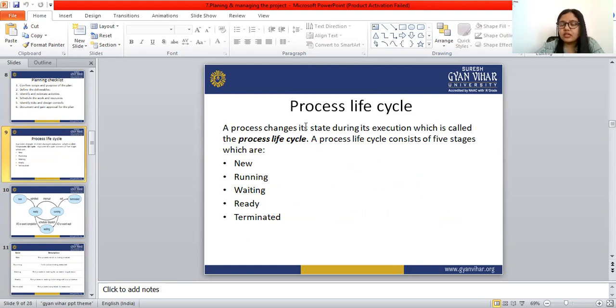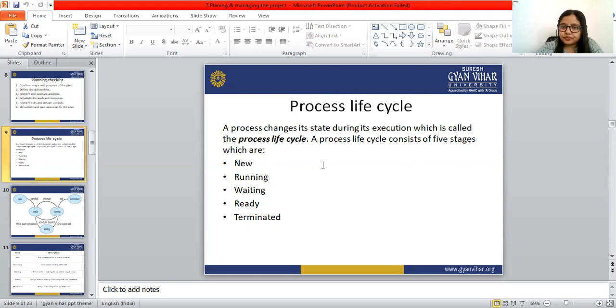The process life cycle consists of 5 stages: new, running, waiting, ready, and terminated.